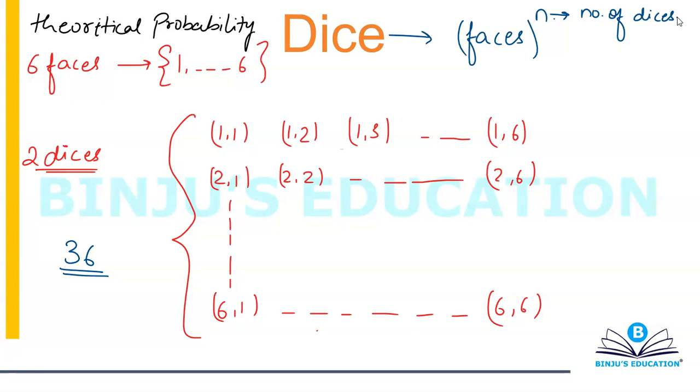Anyways, coming back to this question, the 2 dice one. You're basically rolling 2 dices together. So my first question to you is, what will be the probability that the sum of the numbers appearing on the top face of 2 dices is equal to 8? Pause the video and try this question first, please.